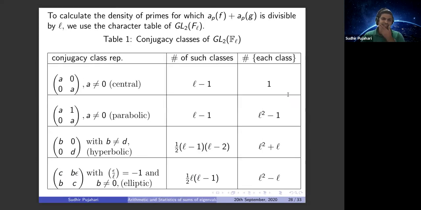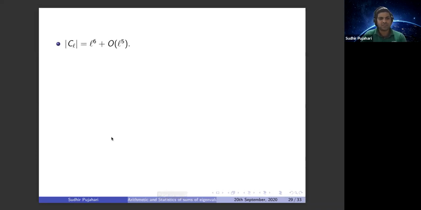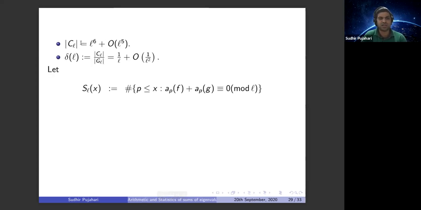To compute this, basically we have to compute the conjugacy classes of GL2(F_L). With this table, we break into separate classes and compute it. This is easy to compute. So from the table, we can compute the cardinality of C_L, which is L^6 plus O(L^5). Knowing the cardinality of C_L and the cardinality of G_L, now we can compute delta_L, which, if you put in all these estimates, is 1/L plus O(1/L^2).